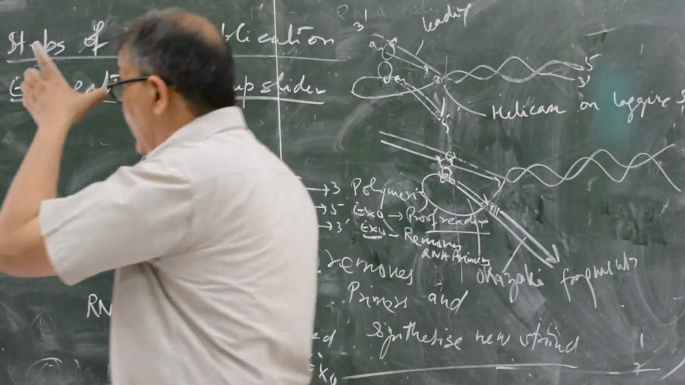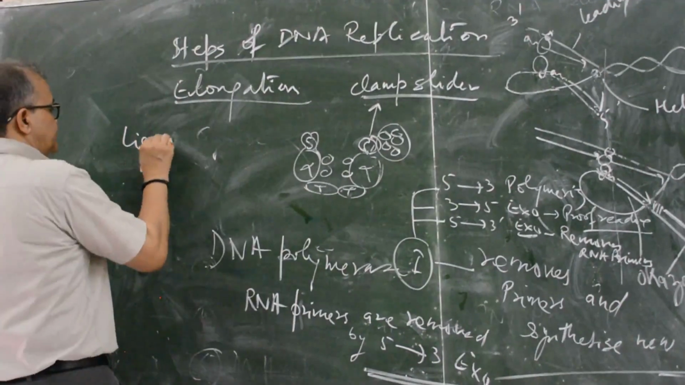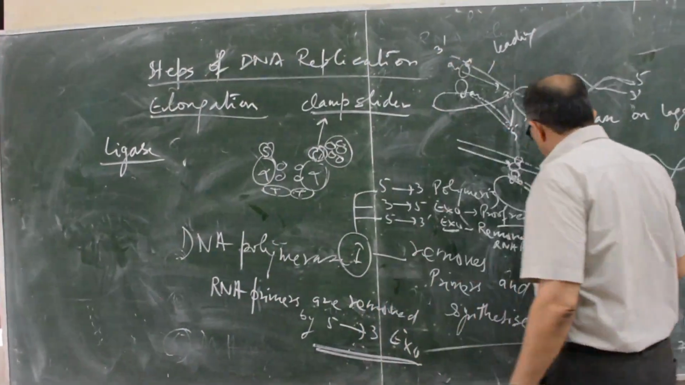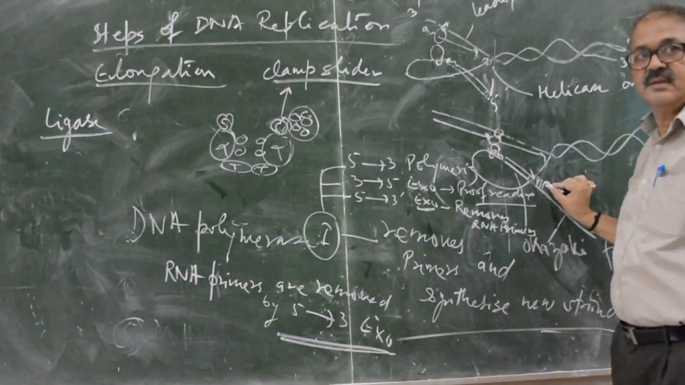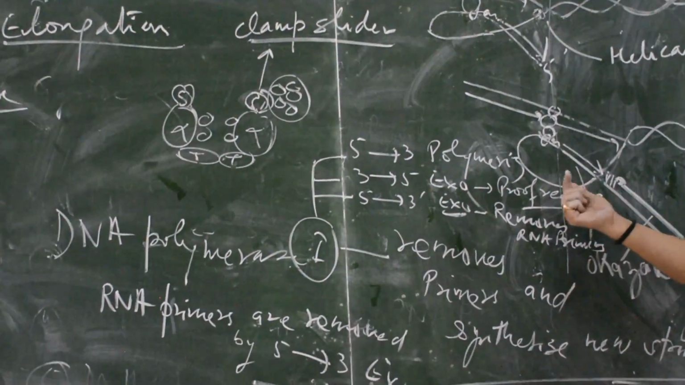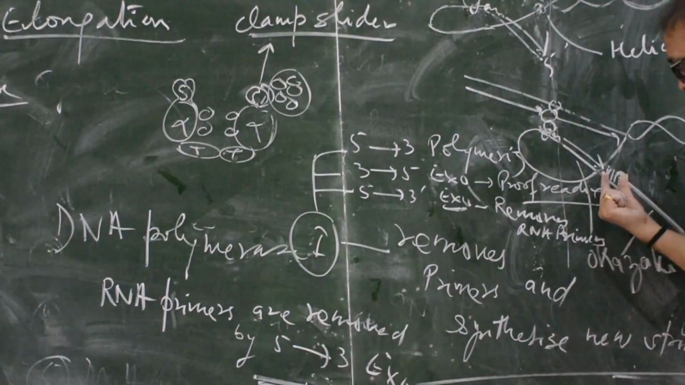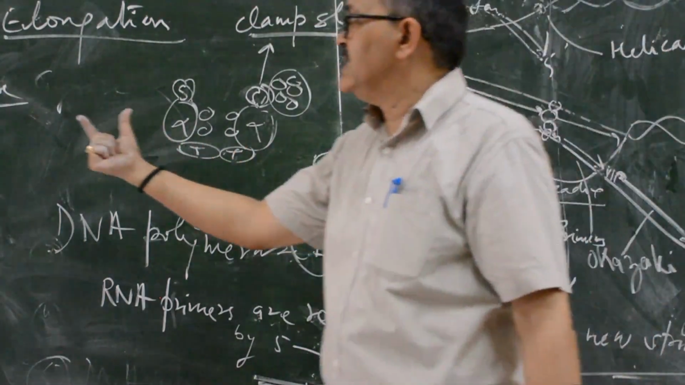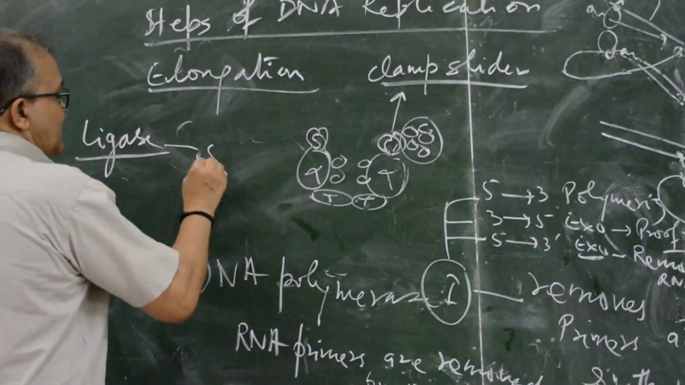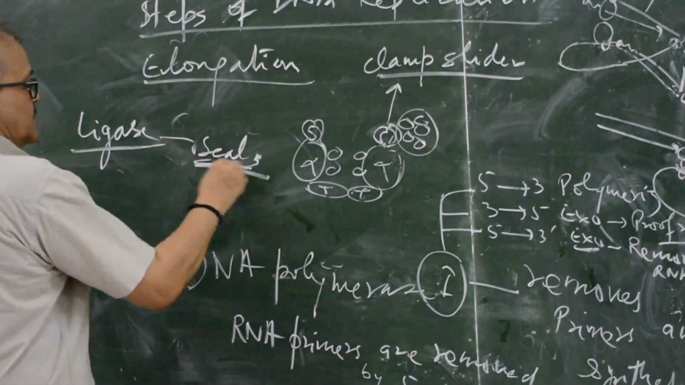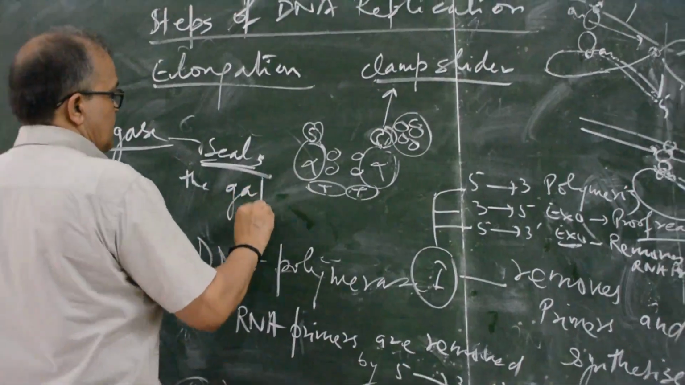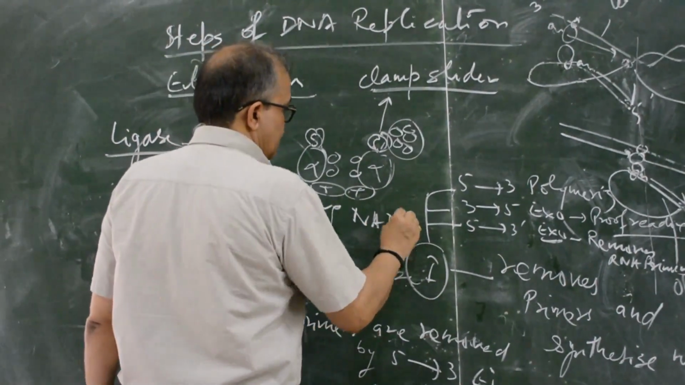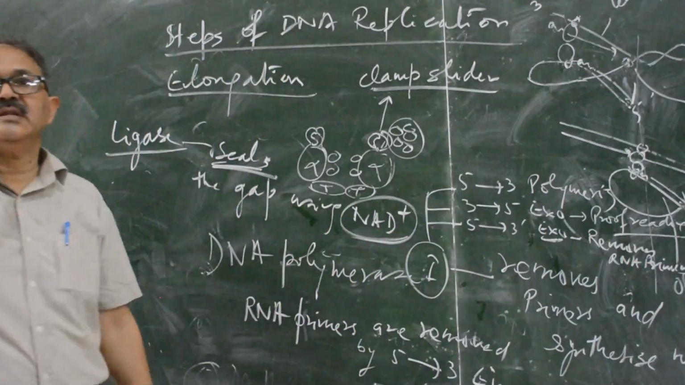After that, the ligase enzyme joins the nick between the Okazaki fragment and the fragment that is synthesized by DNA polymerase 1. If there is any gap, it will be sealed by the ligase, using energy from NADH.